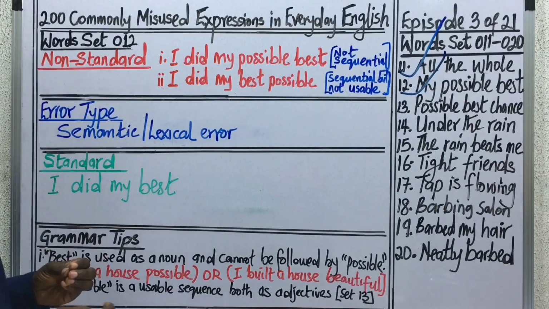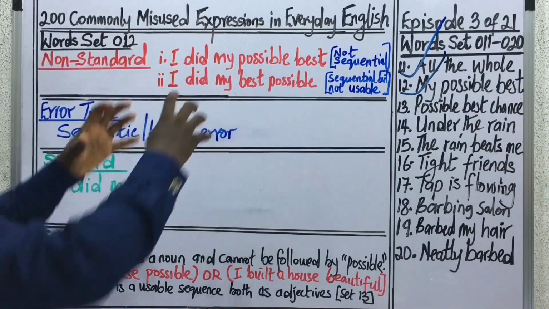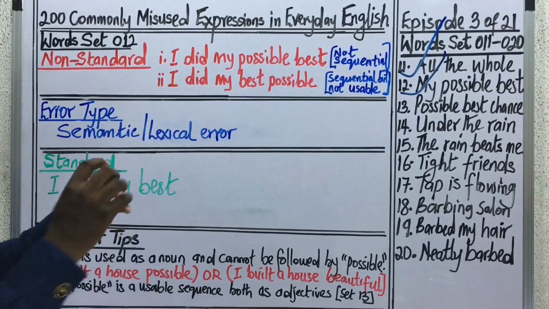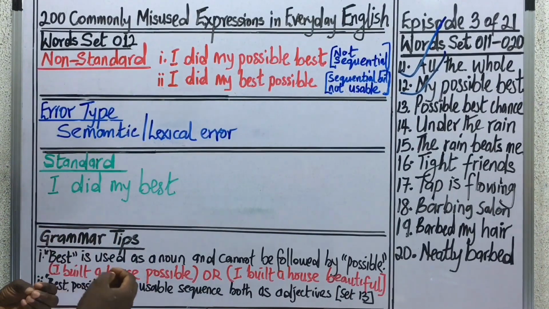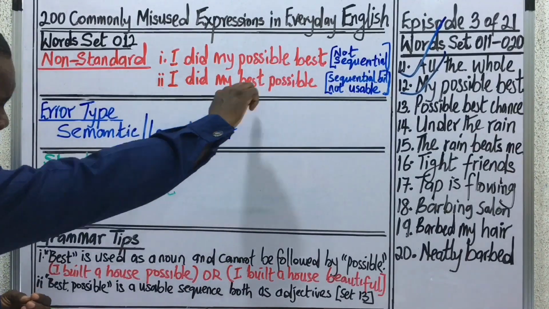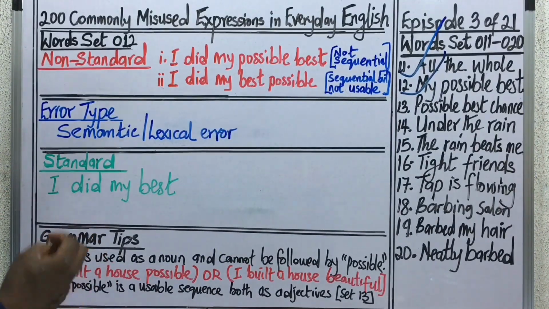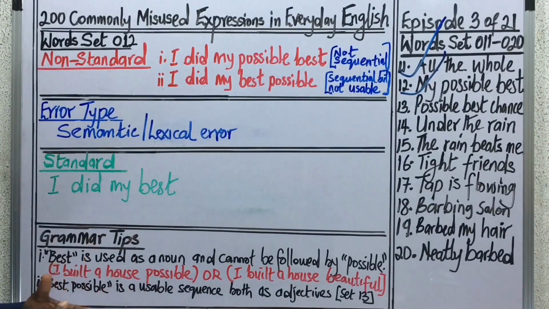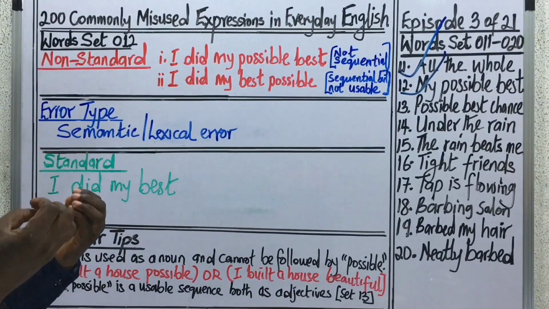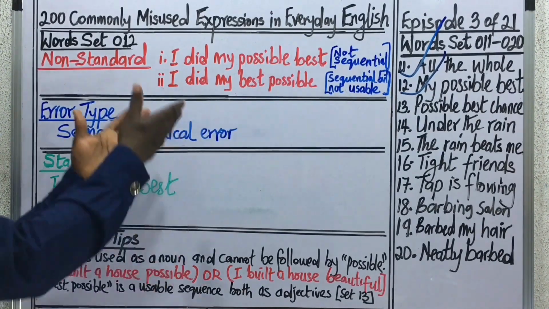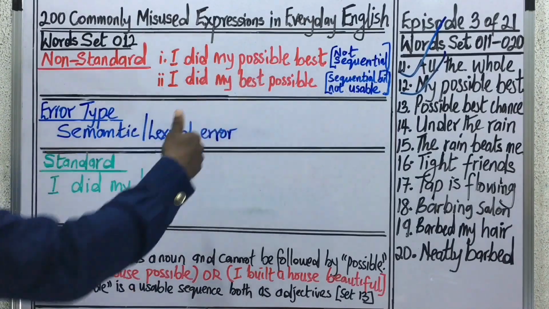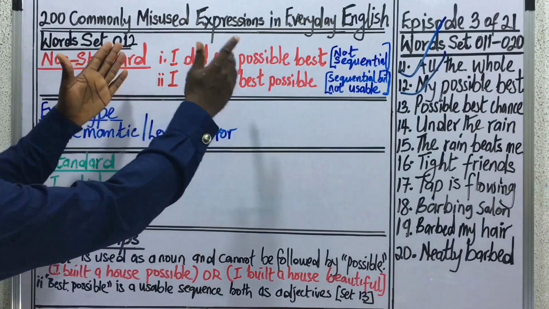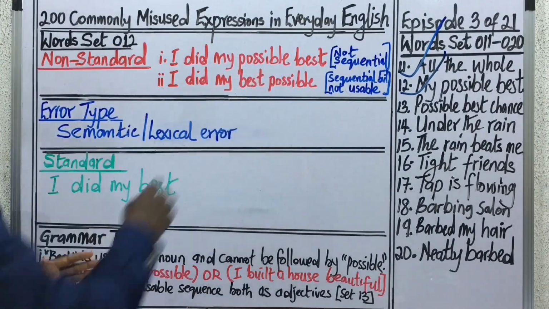As far as I can say, the conflict with this expression lies in the fact that people are easily confused with the use of best in this context. We know best to be an adjective: good, better, best. So anywhere you see best in an expression, you begin to suspect that it must be an adjective. But mind you, in this context, best is not an adjective.